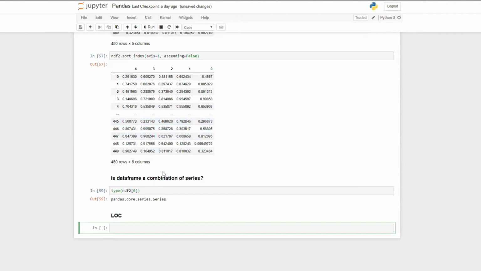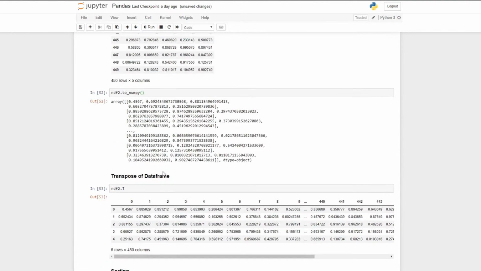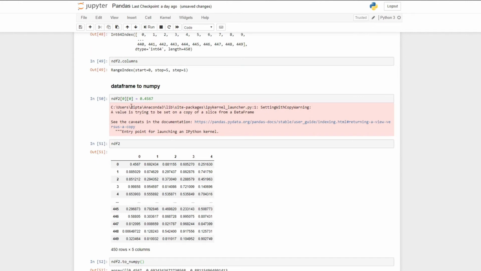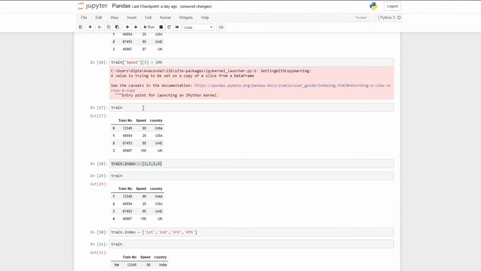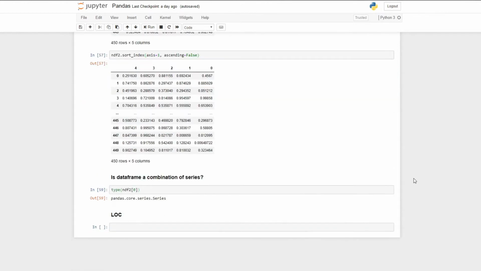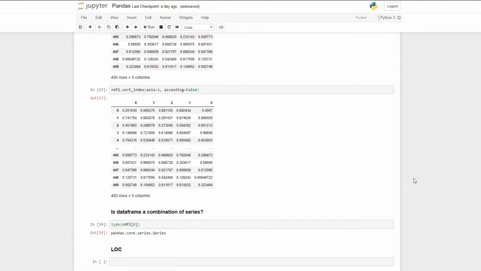So guys, you can clearly see that we are getting some warnings whenever we want to change some values. You can see over here that we want to change the value at the 0th row and 0th column, and then we have this warning. Similarly, whenever we want to change this particular section with 100, we are getting this warning. Before knowing how to get rid of this warning, we have to know why we are getting it.